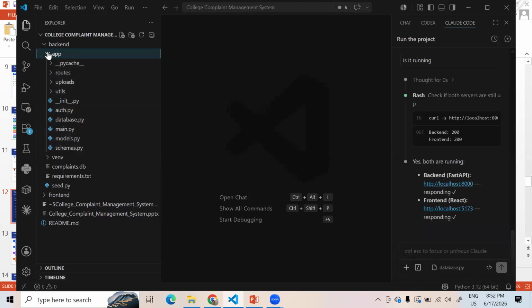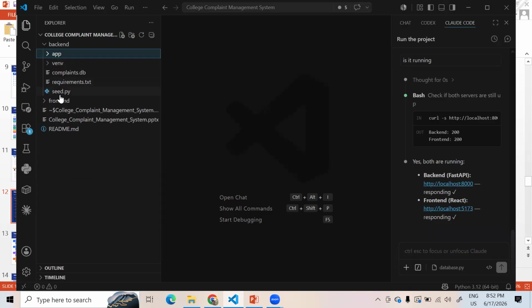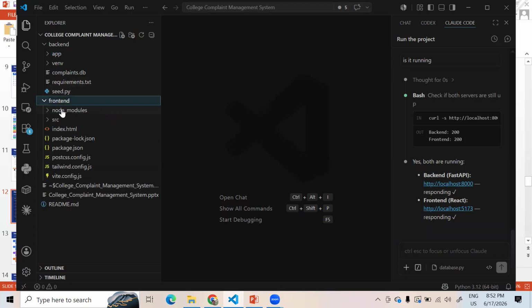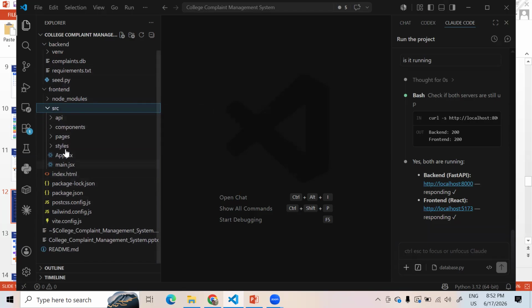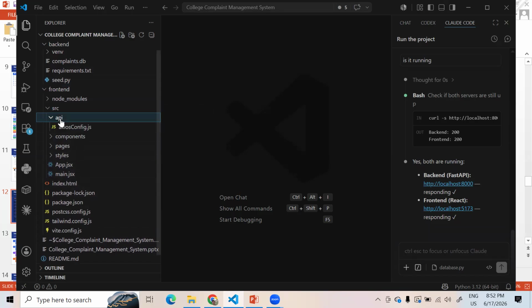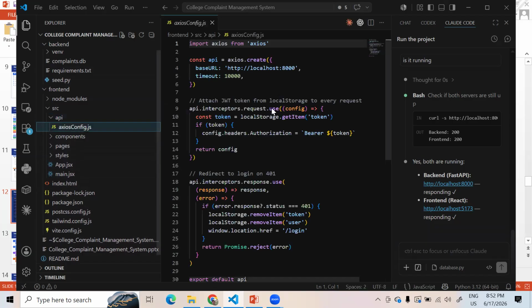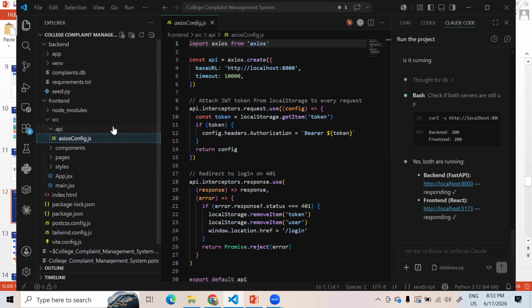So this is for the back end, and now let me open the front end itself. In the front end, all the node modules are getting installed, and in the src I have all the things. And where exactly the front end and back end connection will be happening is in this app API. It has this HTTP localhost 8000. Through this, the front end and back end connection will happen.